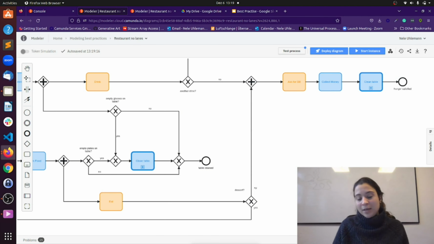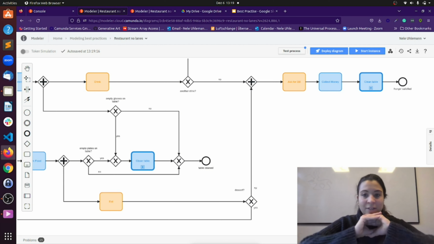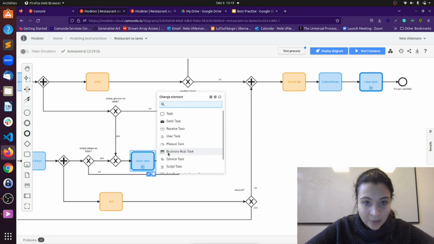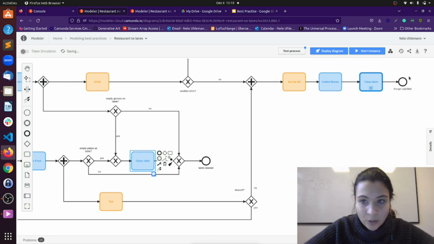So this gives me the opportunity to just maintain the process at one point. And so if I would need to make changes, I would have a separate process model that is called clean table, where I could make all changes. If I want to have it in the modeling perspective, what I could do is basically, if I just want to have the task once, let's see what we could do.